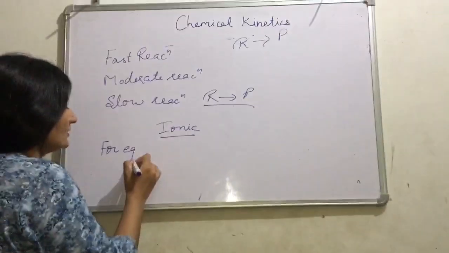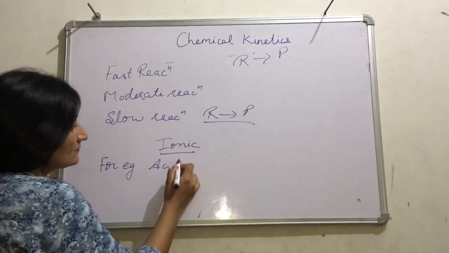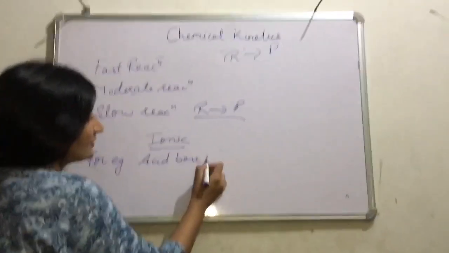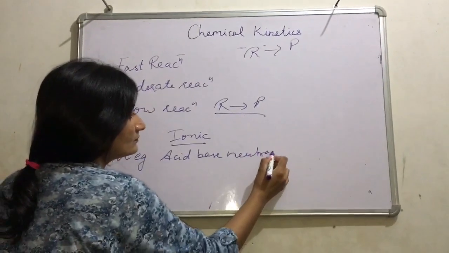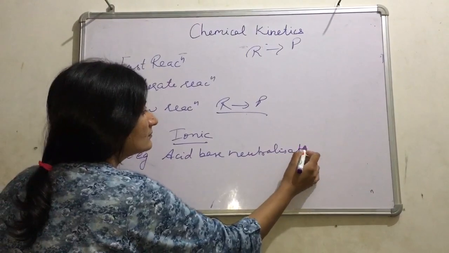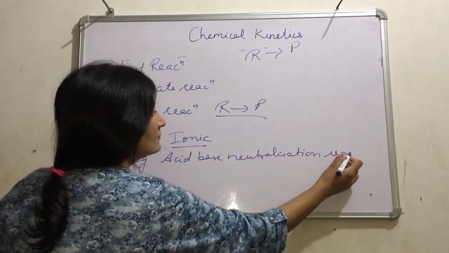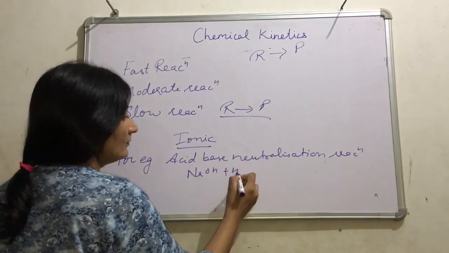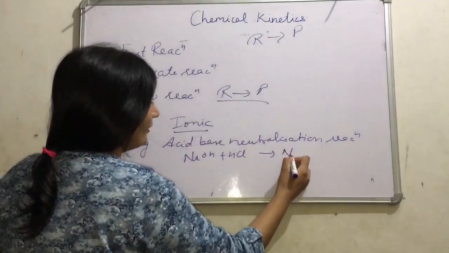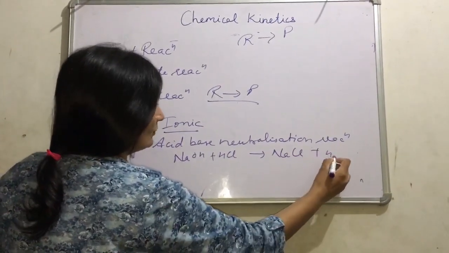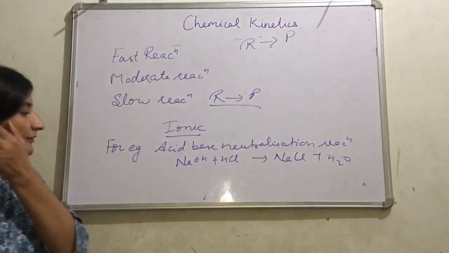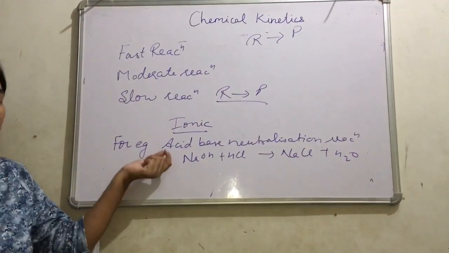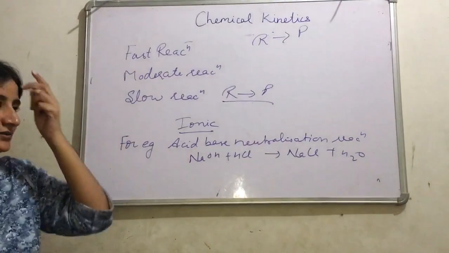For example, acid-base neutralization reaction. NaOH plus HCl gets converted into NaCl plus H2O. This reaction is a very fast reaction. A fraction of a second is required for completion of this reaction.